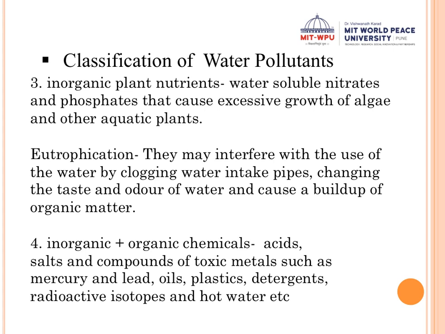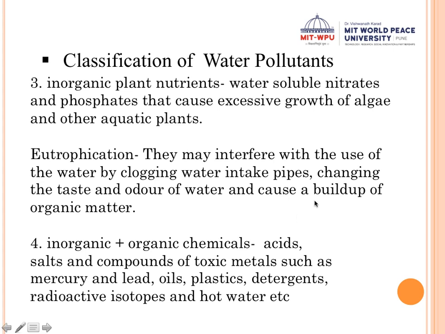If you have observed any river, sometimes there's a green mat over it. What is that? That is nothing but a lot of algae growing. And why is that algae growing? Because the water has a lot of nitrates and phosphates in it. It has a lot of inorganic nutrients. Obviously, if there is a lot of algae growth or other aquatic growth on the water, it is going to cause clogging. It is going to change the taste of the water, and it is going to change the odor of the water. So that is how it is going to pollute the water.